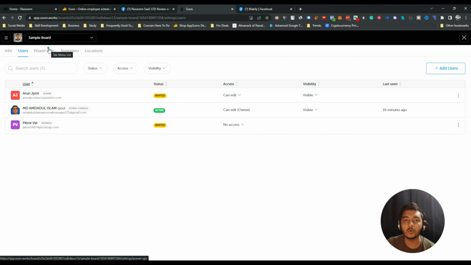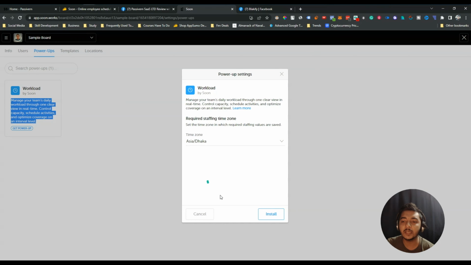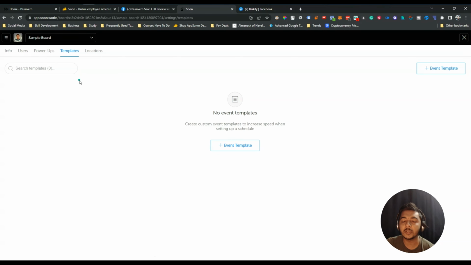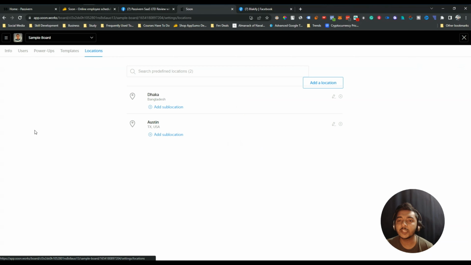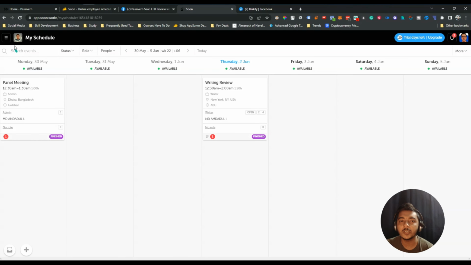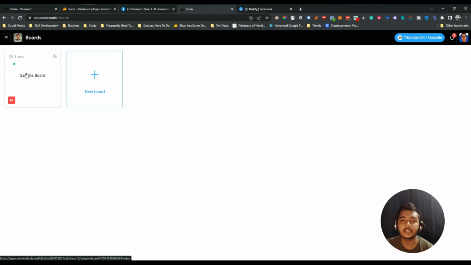After that, they have power up. So if I go to this power up section, here you can see the workload, and here basically you can install this workload extension. I'm not installing, but you can install if you want. After that, they have template. You can create template here, and then you can use this template again and again later basically. Just click here event template and you can create the template, and you can also set up a specific location for your further use here. So these are the things, guys, here, and I hope you get idea about this tool. This tool is pretty straightforward, and this tool is doing what it's saying to do.